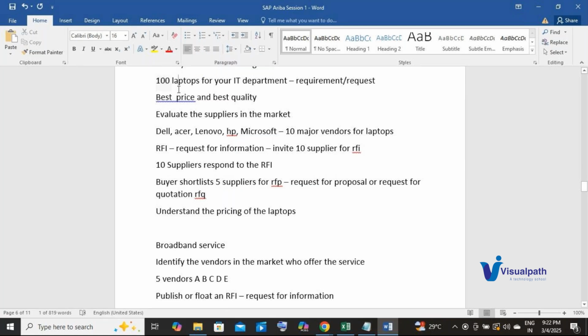Okay, any questions, guys? No. Clear? Yes. So in RFQ, I am understanding the pricing for 100 laptops with these 5 suppliers.